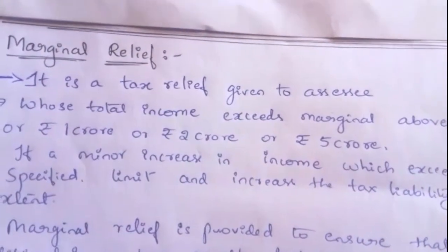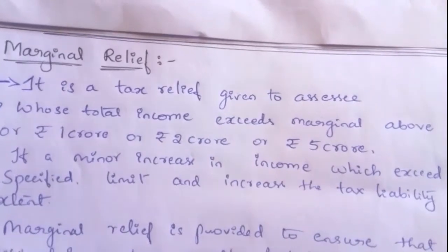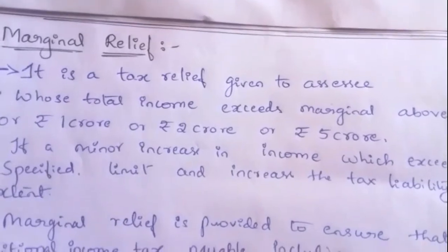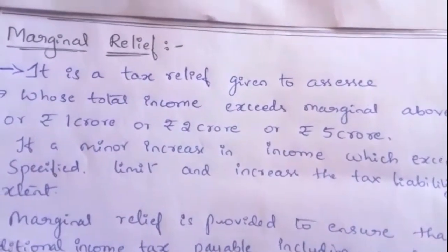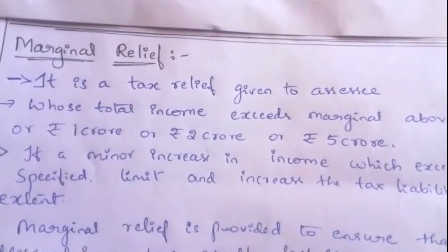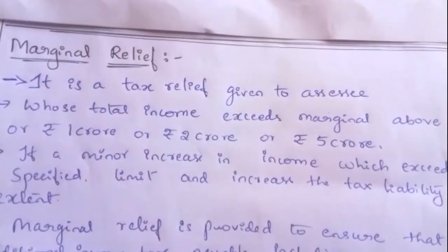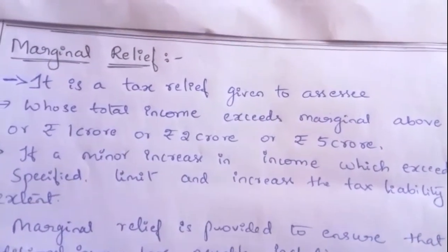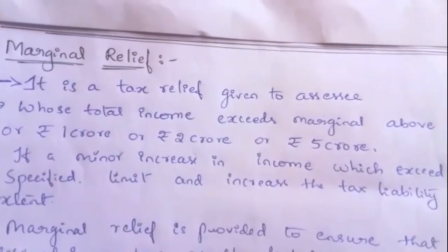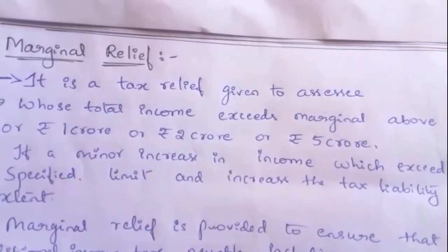So if a taxpayer pays high surcharge, then marginal relief is given to him. That is a tax relief given to the assessee. Marginal relief is nothing but a tax relief given to the assessee or taxpayer when the taxpayer pays high surcharge on their higher income.